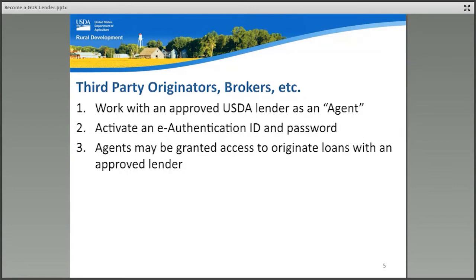Number two, the USDA-approved lenders will provide guidance to their agent to set up an e-authentication ID and password. Third, the agent can then provide their activated e-auth ID to the approved USDA lender. The approved lender can activate the agent in GUS under their company name and tax ID.